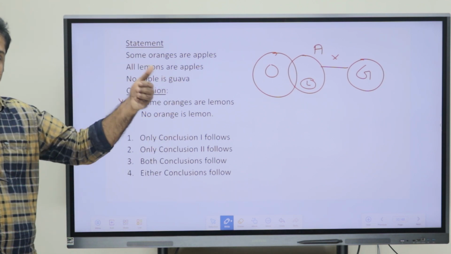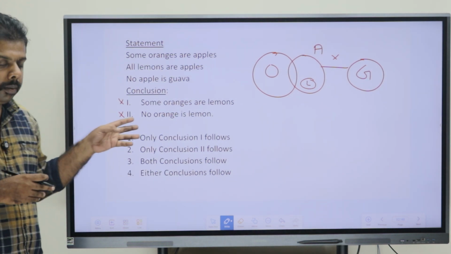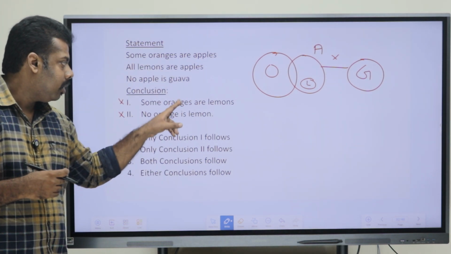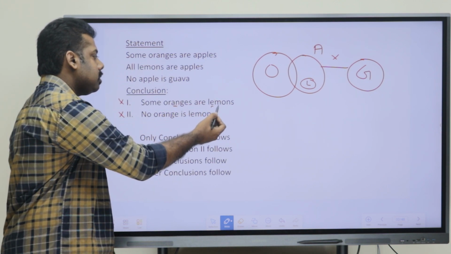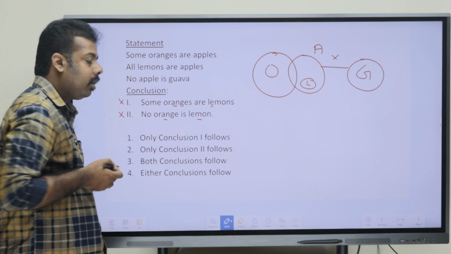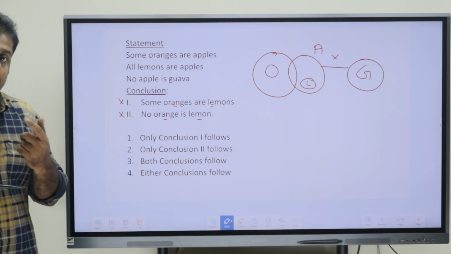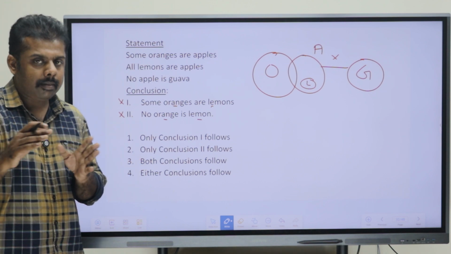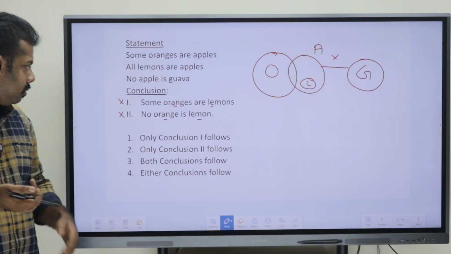So if both are wrong, we can just try for the either-or case, okay. What were the 3 points there? First point was the elements have to be the same. Here we can see oranges and lemons have been taken in both the conclusions. So the first point is right. Second point was one conclusion has to be positive and the other has to be negative. That is also okay.